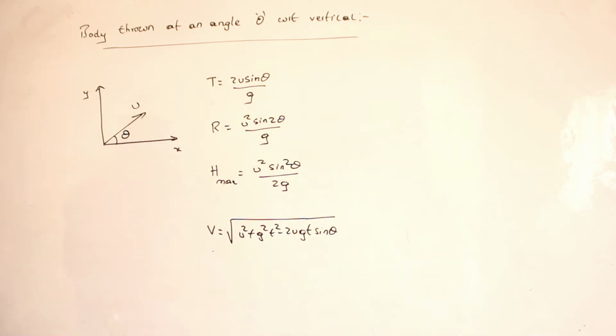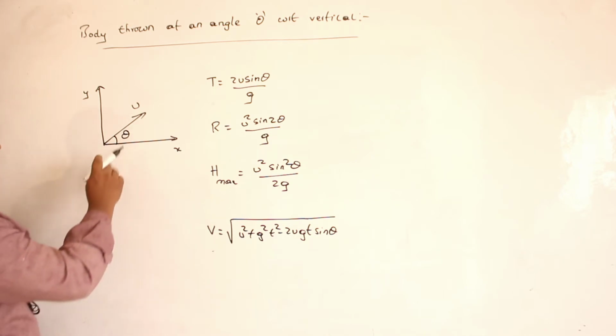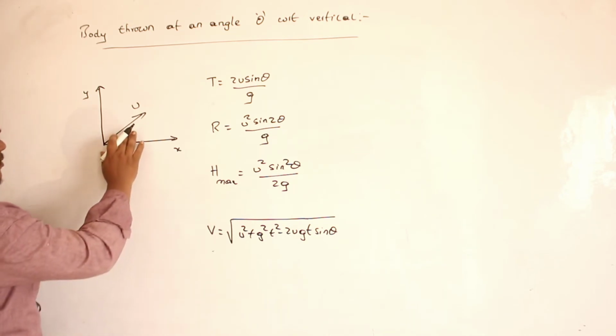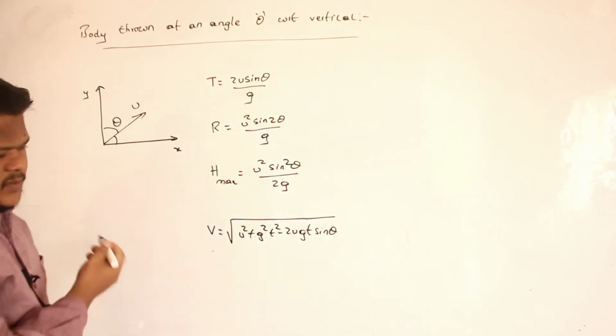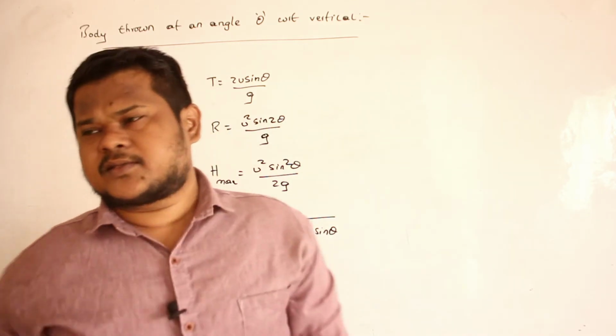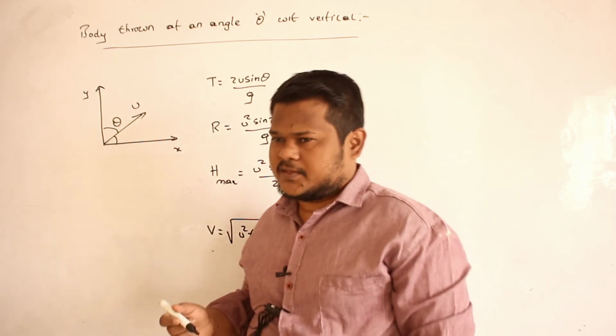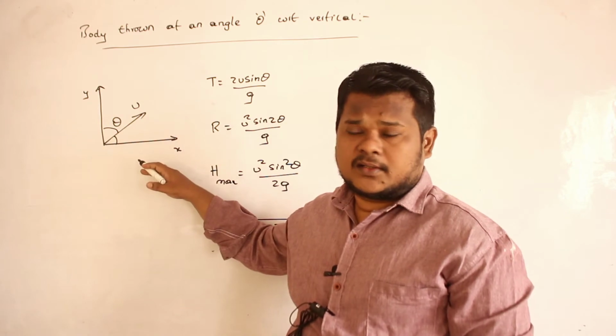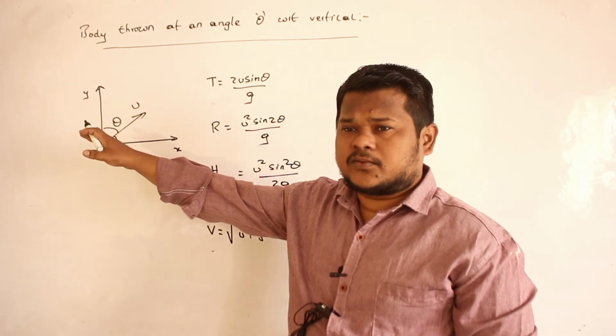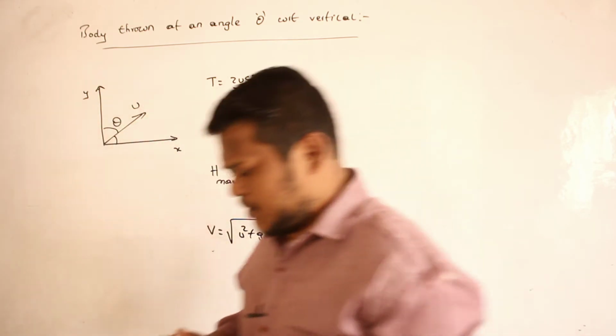But in some conditions, instead of giving this angle theta, he will give this angle theta. So sometimes questions were asked like this also in the previous NEET and IIT examinations. Clear? Instead of giving angle with respect to horizontal, he will give angle with respect to vertical. Okay?